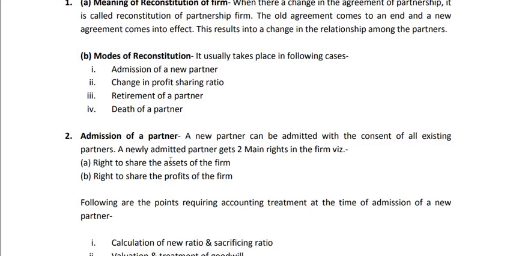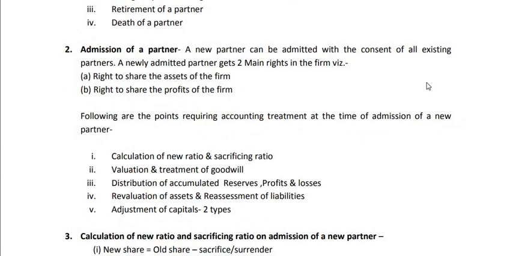Admission of a partner. A new partner can be admitted with the consent of all the existing partners. That means when a new outsider wants to become a partner in a partnership firm, then the consent of all the existing partners is necessary. That means here the rule of majority will not apply. Suppose there are 4 partners and 3 agree to admit a 5th partner, 1 does not agree, then the partner cannot be admitted. So the consent of all existing partners is necessary.